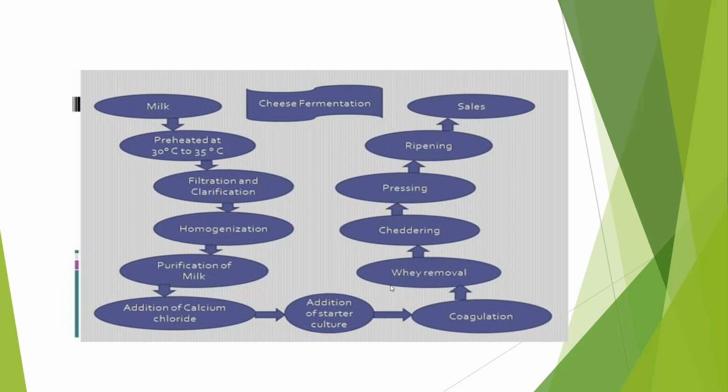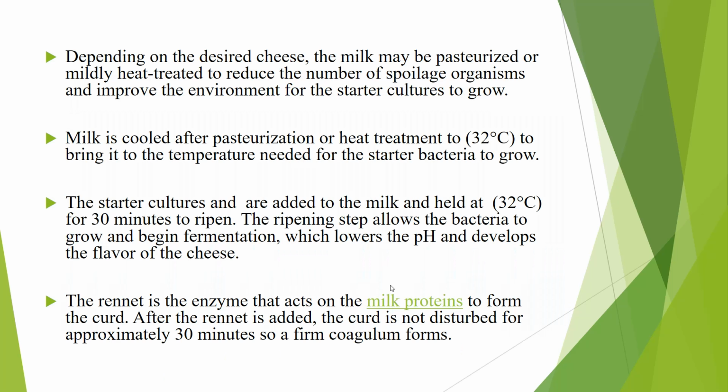Cheddaring is nothing but cutting the cheese mat into pieces and piling them one by one, and they are strongly pressed to remove excess whey, and then pressed, and then we go for ripening, and then we go for the marketing process. So this previous image explains the process of cheese production. This slide explains the steps involved in cheese production.